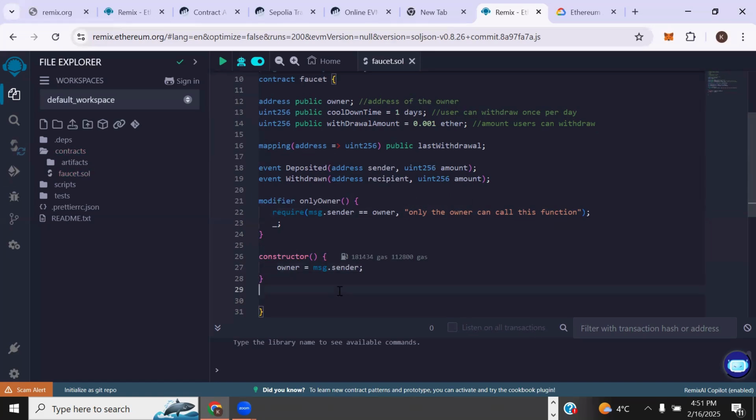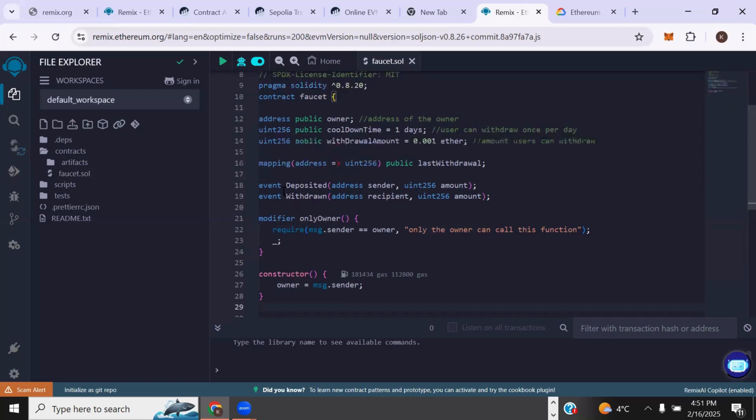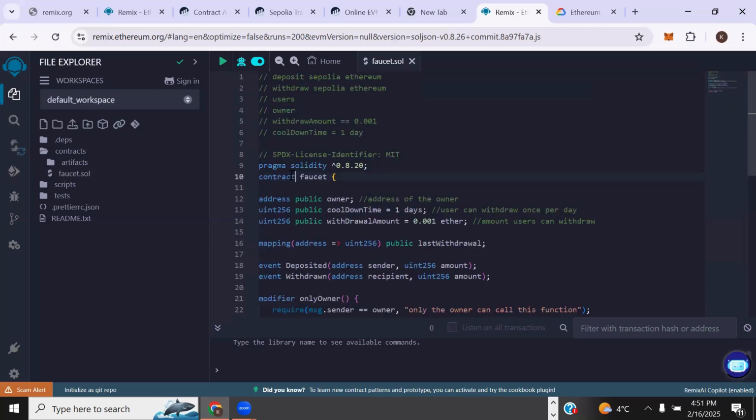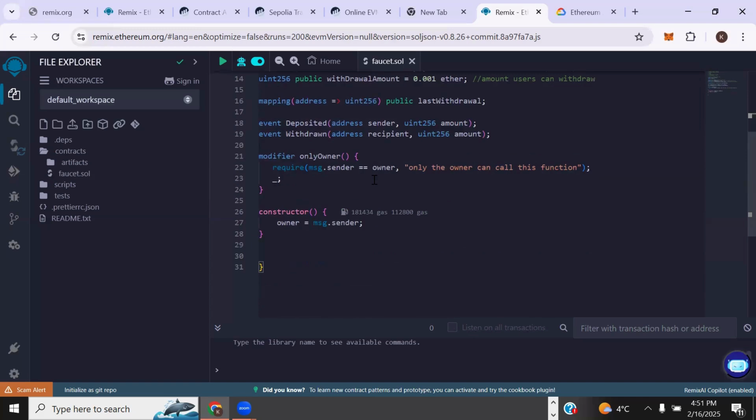So what this means is that every contract, except an abstract contract, right? An abstract contract is a contract that takes in functions, but you don't have to implement the functions. Because this is a smart contract and we need to implement our functions, we need to set a constructor. Every contract must have a constructor, and the constructor is the place where we define initial parameters.